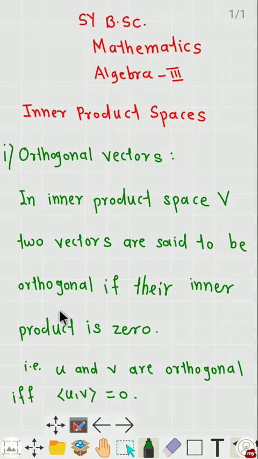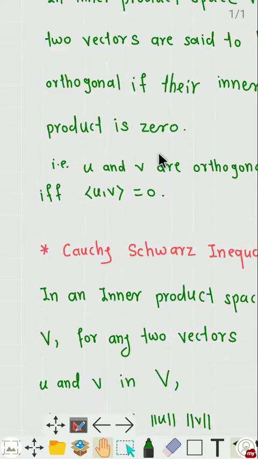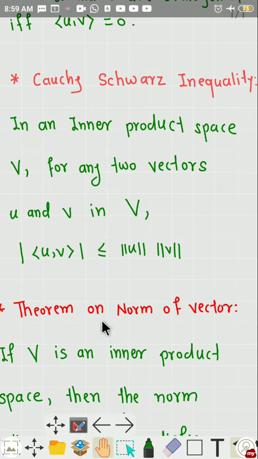If u and v are vectors in the inner product space V, then u and v are said to be orthogonal if their inner product is equal to 0. And now let us go to the next, Cauchy-Schwarz inequality.